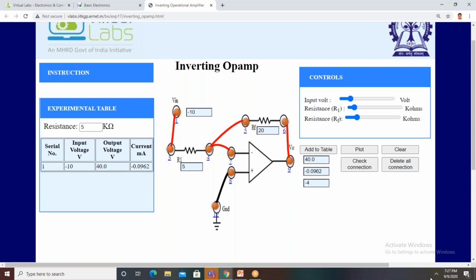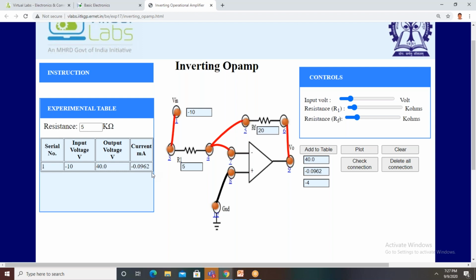Yes, sir. You take another value, for example 1 volt. What is the output voltage here? Minus 4. Yes, right, minus 4. Minus 20K by 5K into 1, plus 1. So minus 4.